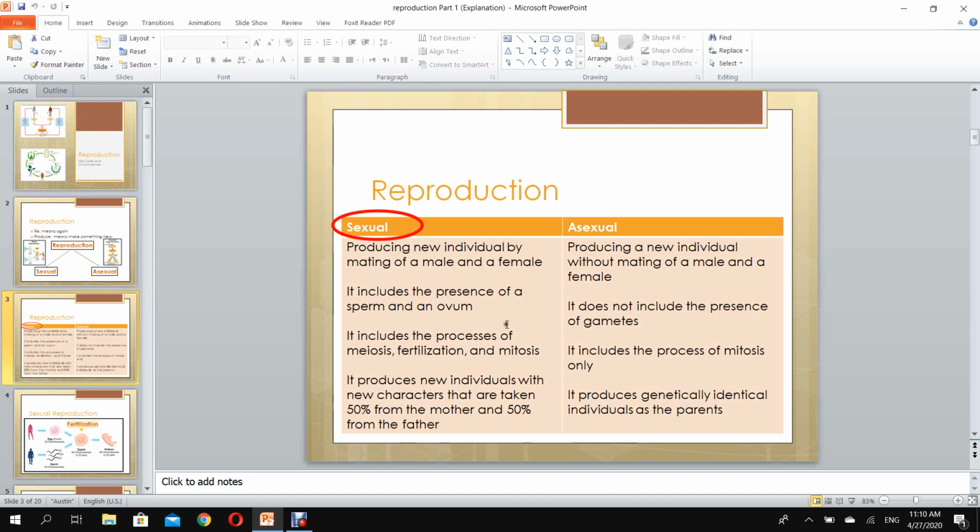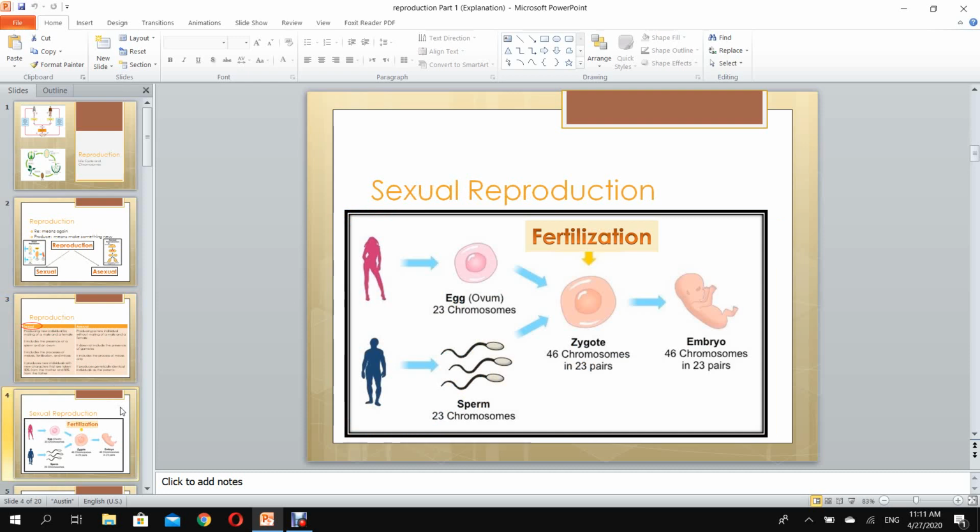Let's zoom in now to sexual reproduction and concentrate on these points. Sexual reproduction is the mating of a male and a female in order to produce a new individual. So here we have a female, and this is the female egg that we call an ovum.